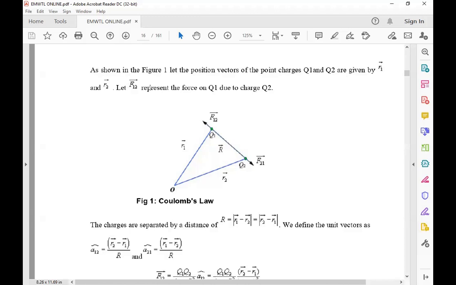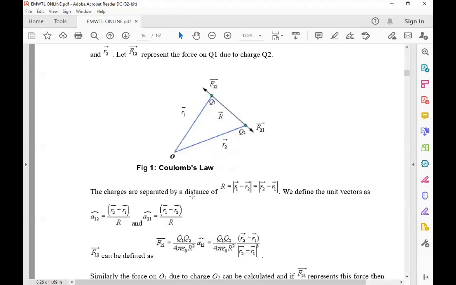Let F12 bar represent the force on Q1 due to the charge Q2, because when Q2 is brought near Q1, a force is exerted on Q1. And F21 bar represents the force on Q2 due to the charge Q1.